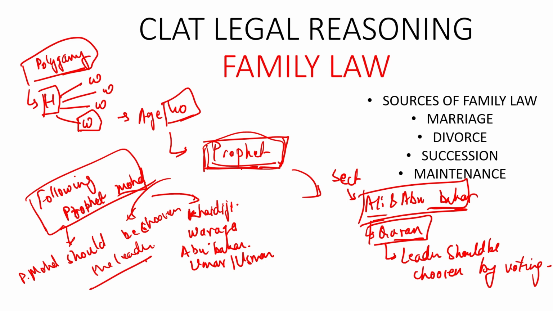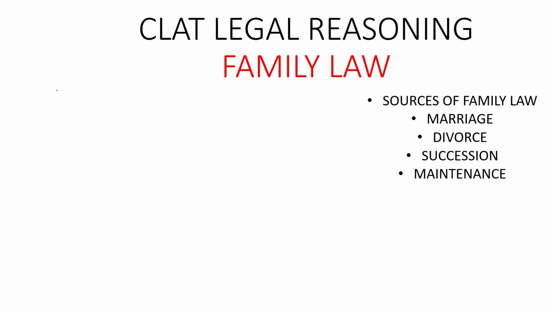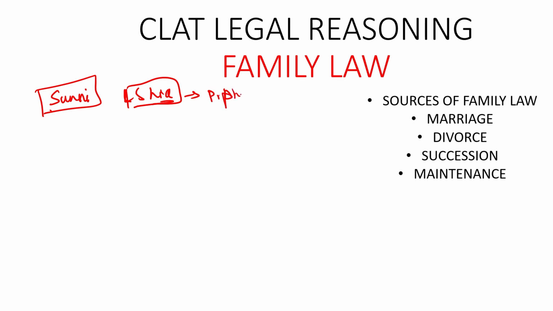And then there was another sect of the society in which Ali was the prominent person. They considered that it should not be in such a manner that he should be given the leadership, but rather there should be voting, and then accordingly the people should choose who should be the leader of the society. So in this manner, we got two sects of the society, one being Sunni and the other being Shia. So Shia are those people who believe in Prophet Muhammad and he should be choosing the leader, and they wanted voting.